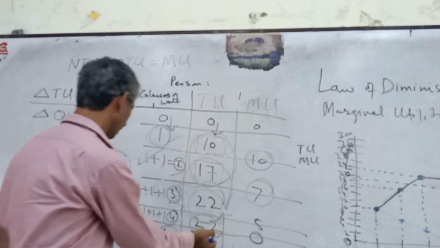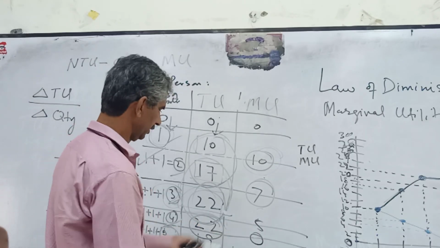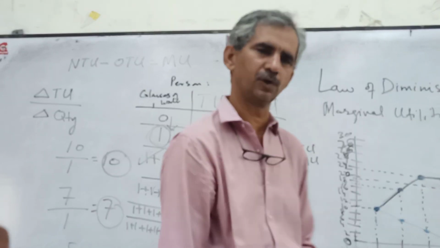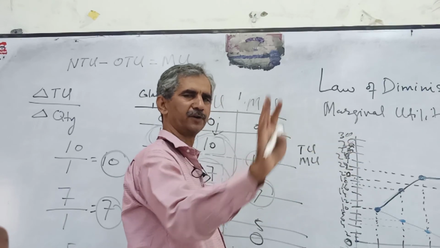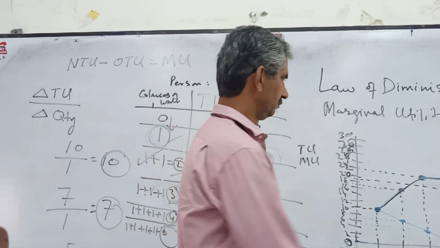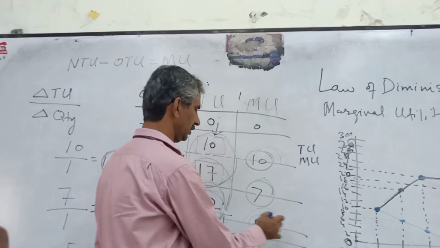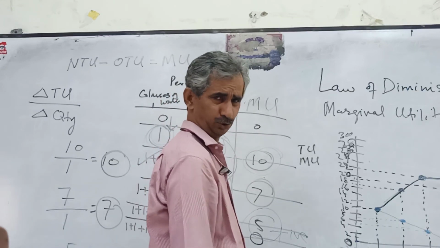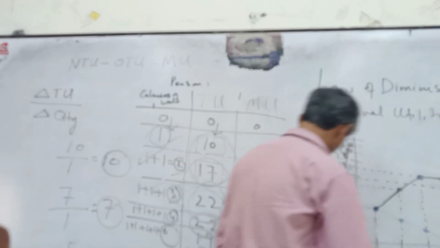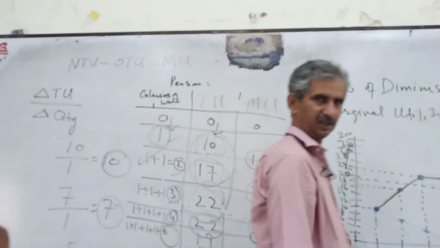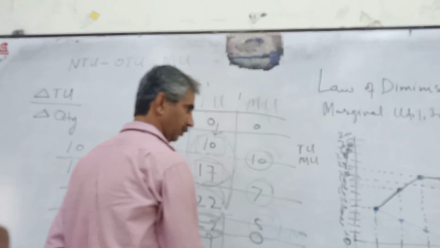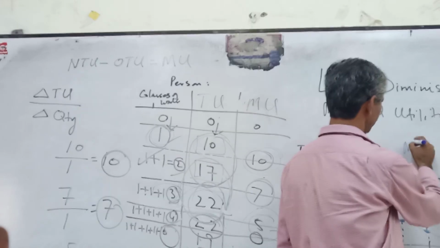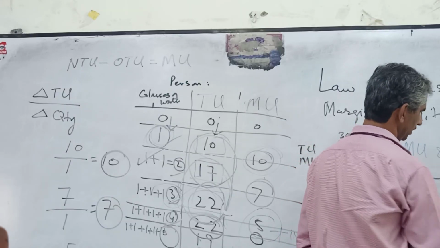And you can say that the total utility line will rise as long as the marginal utility is positive. Up to this point the marginal utility is positive, meaning the person is receiving some sort of utility. So that's why this line is increasing. And the fifth one has given negative, and the fourth one has given zero. So there is no increase. So this is the marginal utility and total utility graph.